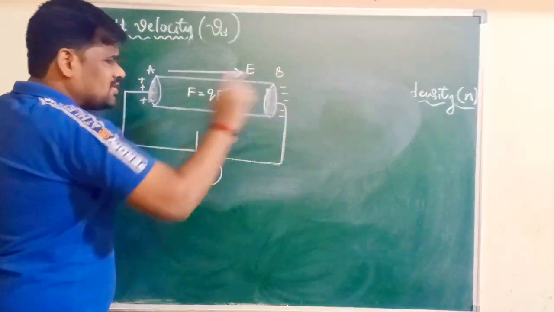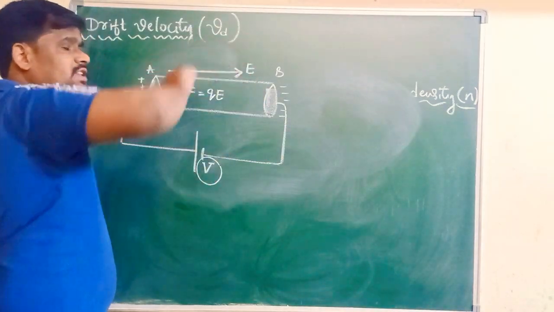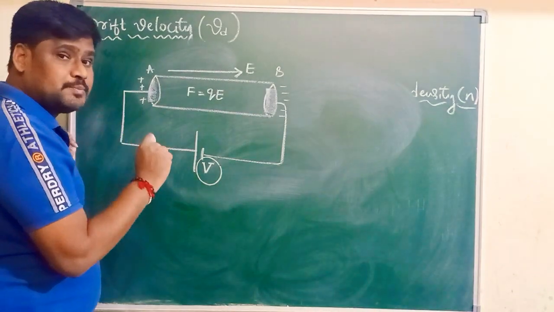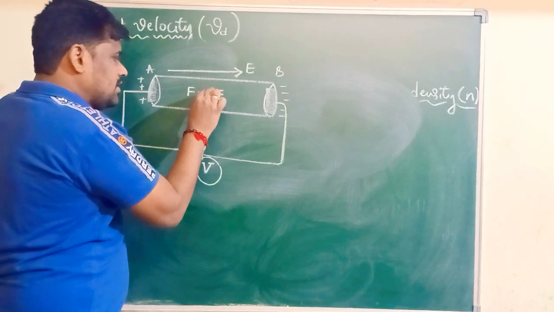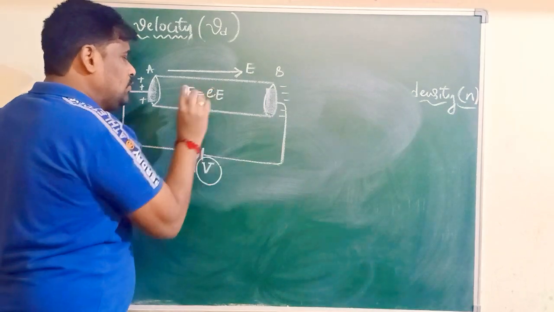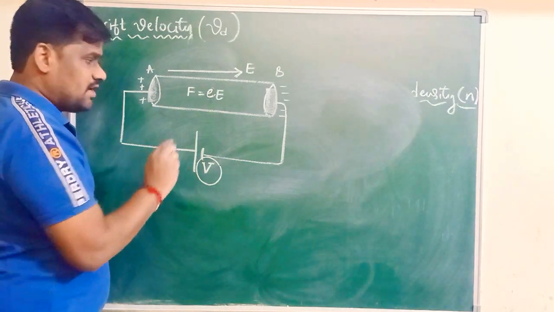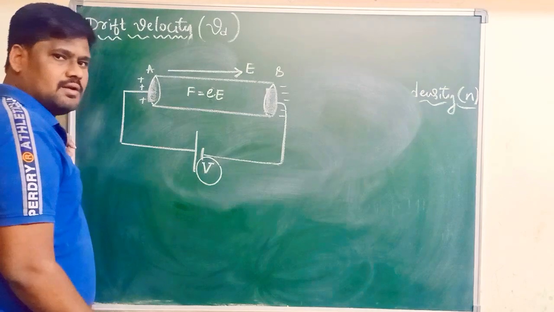All free electrons present in the metal are within the electric field. Therefore those free electrons should experience a force. Each electron experiences a force F = eE. What is small e here? Charge of the electron, and E is the electric field.